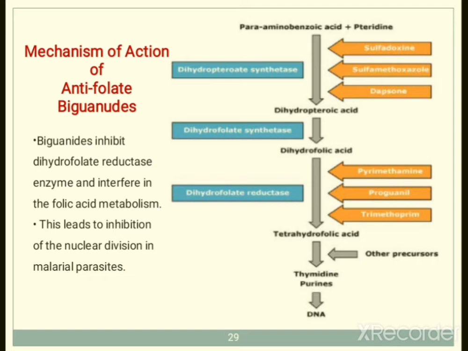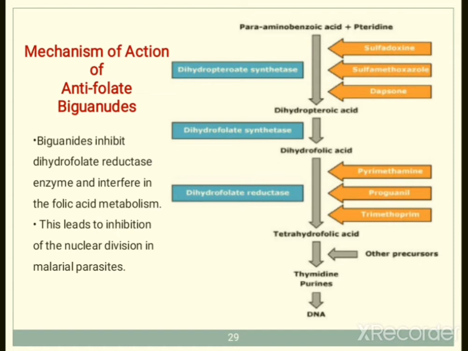Like sulfonamides, they interfere with folic acid metabolism and lead to inhibition of nuclear division of the malarial parasite. Whatever the division, the formation of new malarial parasites is inhibited by these biguanide derivatives.